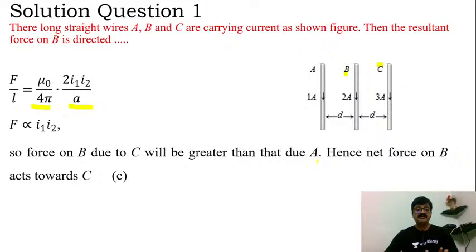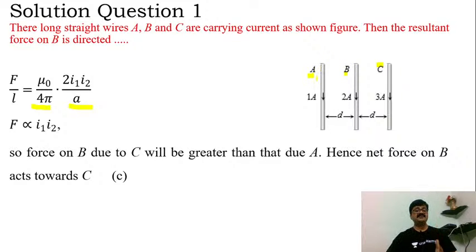And the force on B due to A is 2 into 1, so the product is 2 here. So obviously we can say that the force on conductor B due to C is greater than the force on conductor B due to A, because the current product is more between B and C as compared to the current product between A and B.